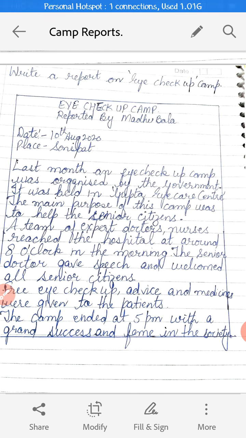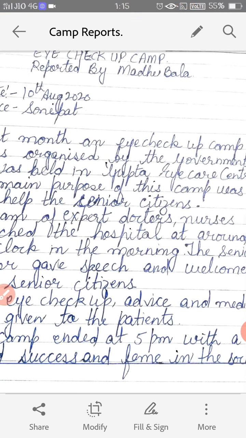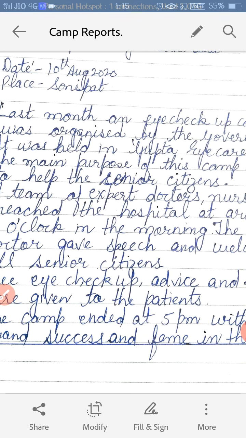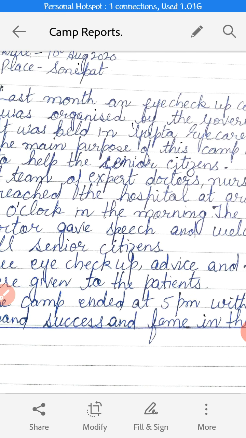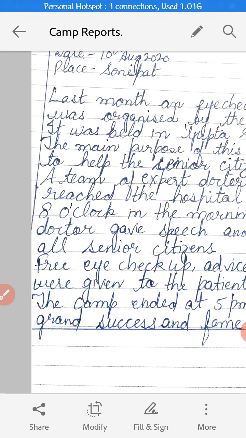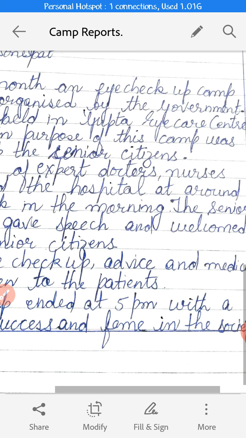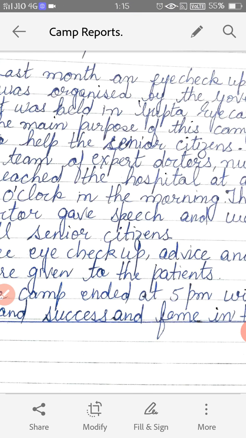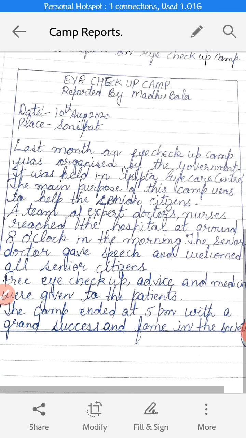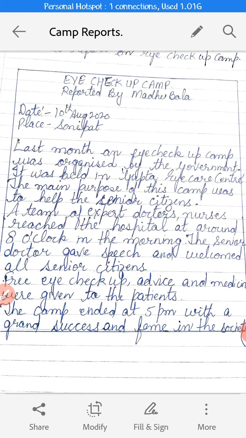So last month a camp was organized by the government. It was held in Gupta Eye Care Center. I have here mentioned the place name. So the main purpose of this camp was to help the senior citizens, those who have attained the age of 60. After 60 years of age, a lot of problems come up in people. So this was just for the senior citizens only.